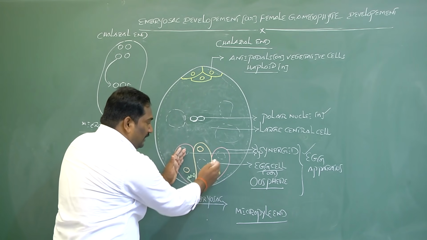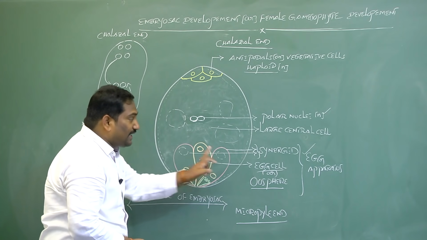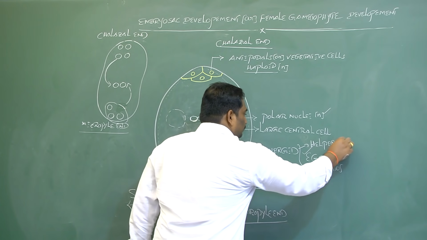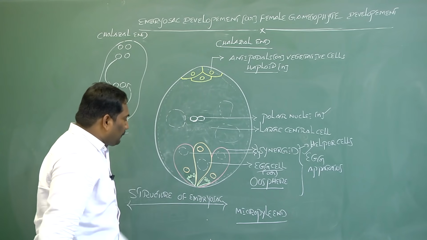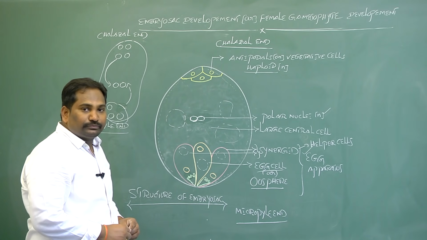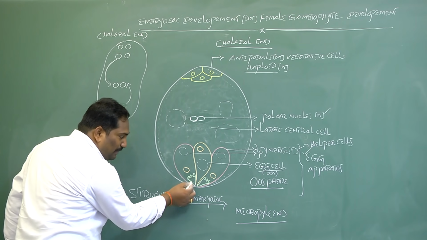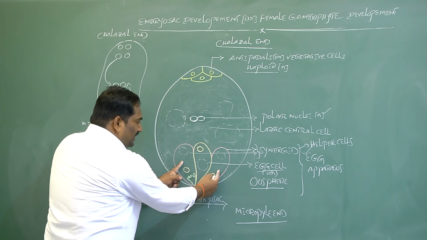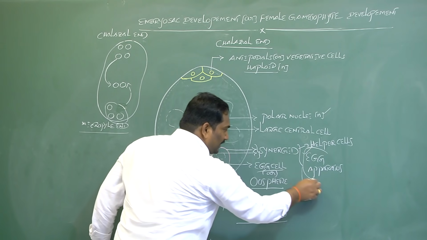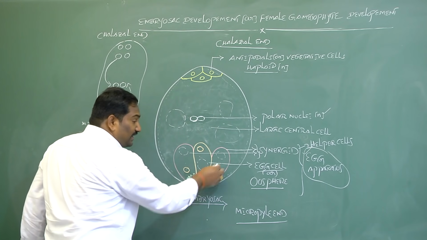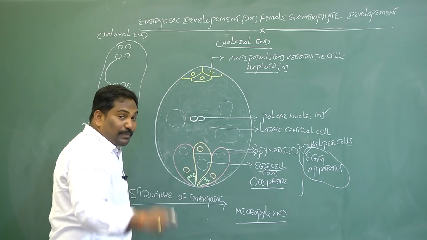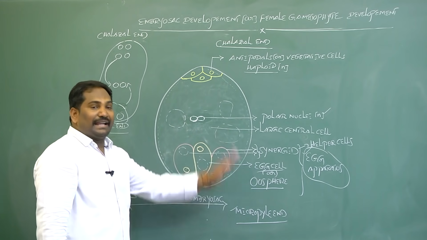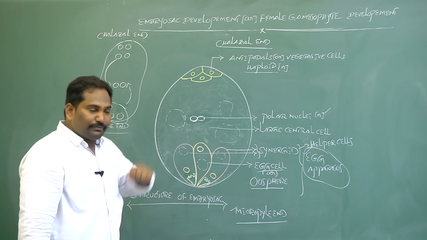On both sides of the egg cell, there are 2 haploid synergid cells. The synergids are also called helper cells. The ploidy of these helper cells is also haploid. These synergids have the nucleus at the micropyle end and the vacuole at the chalazal end. So, 2 synergids plus 1 egg cell is called the egg apparatus. The number of cells in the egg apparatus is 3, and the number of nuclei is 3. The 3-celled, 3-nucleated egg apparatus is present towards the micropyle end of the embryo sac or female gametophyte.